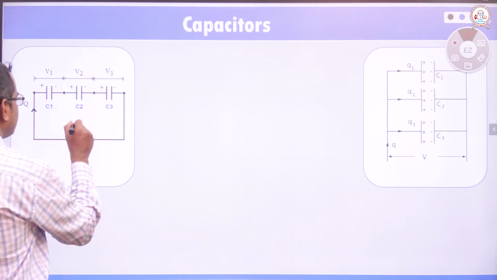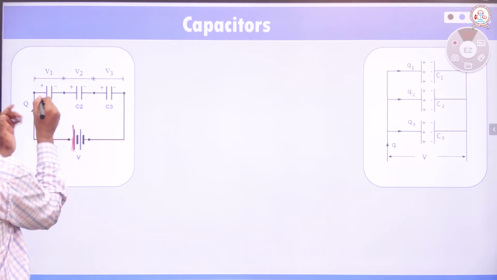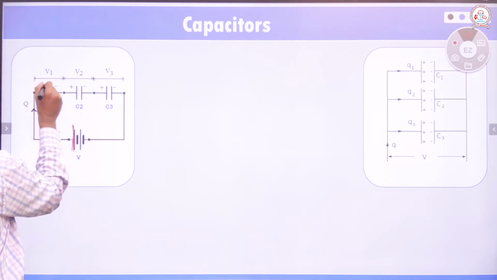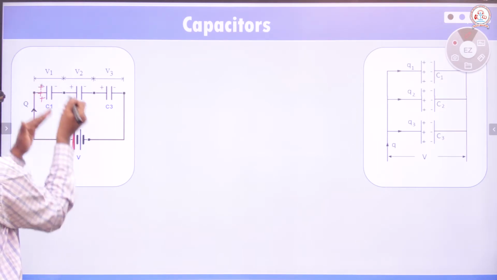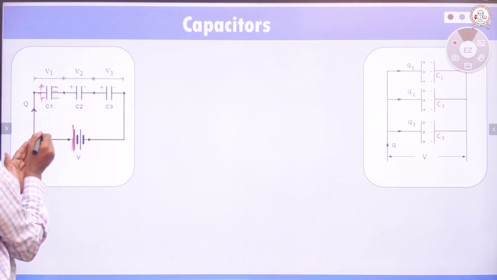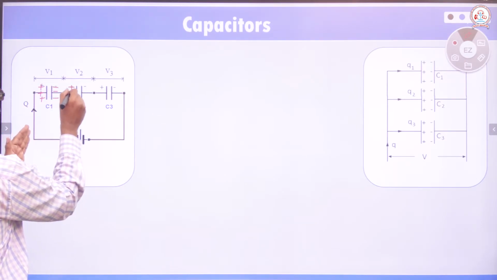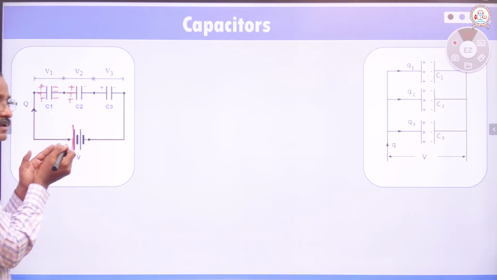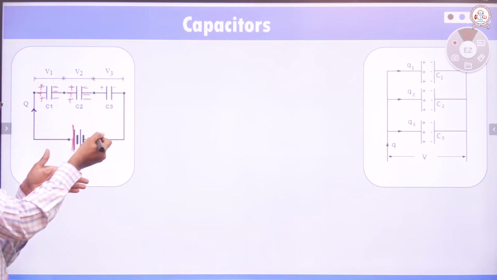When the first capacitor is connected to positive here, the plates on the left side will have positive charges induced. That in turn induces negative charges here. These 2 plates are connected, therefore this in turn induces positive charges here, and this is connected to negative here. This in turn induces negative charges there.